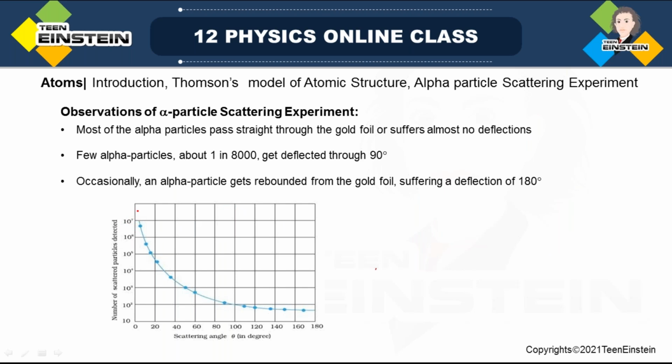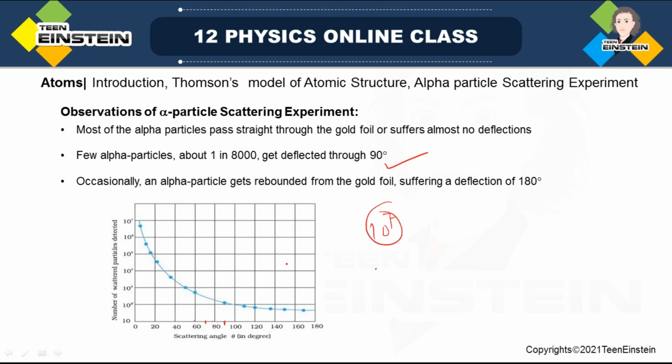Then the second thing is, 1 out of 8,000 gets deflected by 90 degree. Look here, maybe this is 90 degree. So this is 10 to the power 2, and how many are there here?